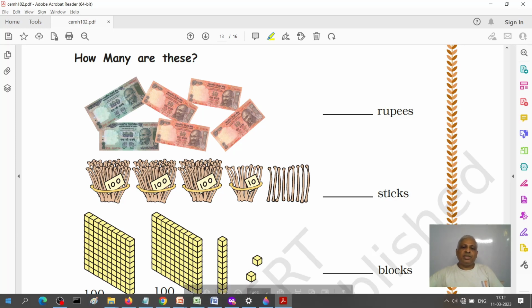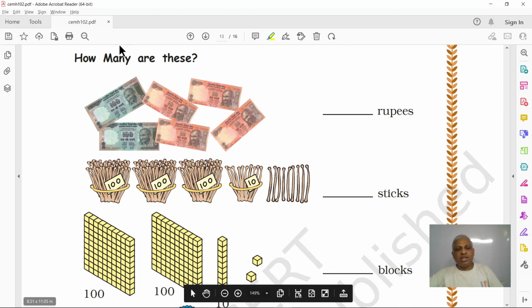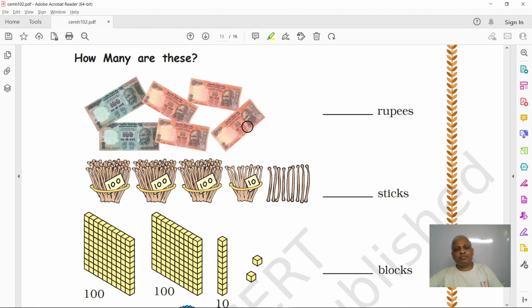Can you tell me what is the total of this? 200 and 4 tens.